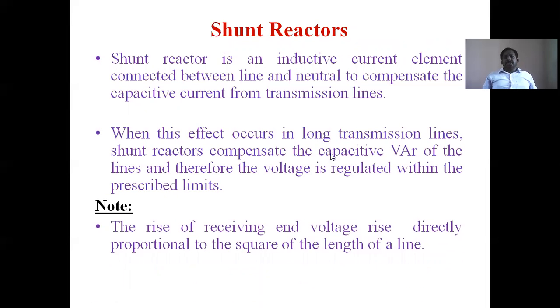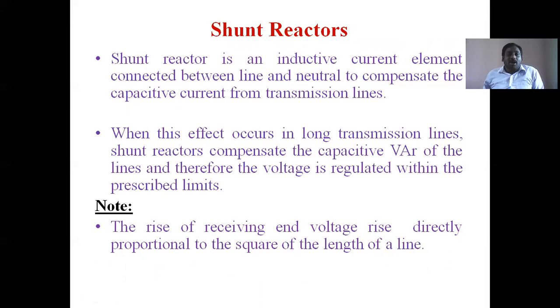So we can observe one note. The rise of the receiving end voltage VR is directly proportional to the square of the length of the line. That's why the Ferranti effect is proportional to the square of the length of the line.